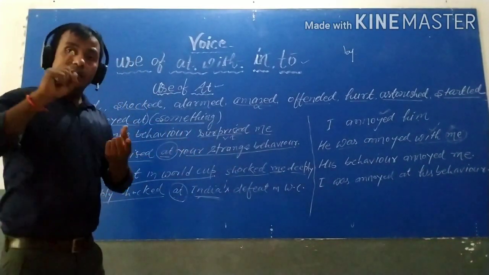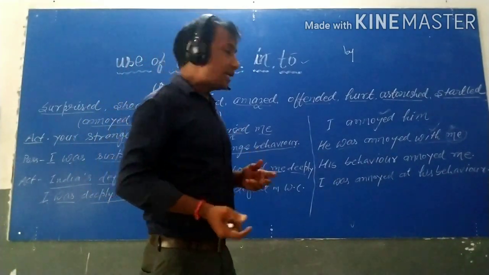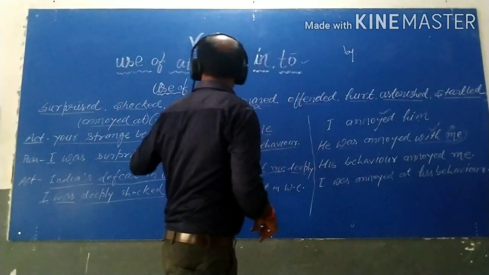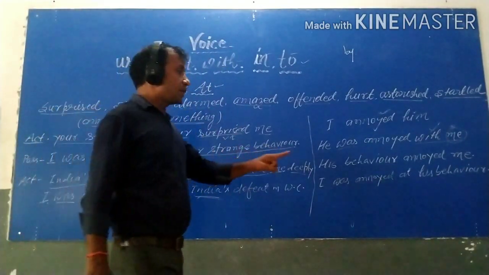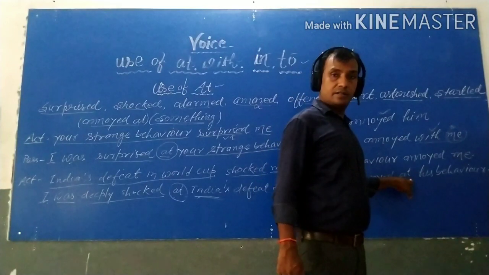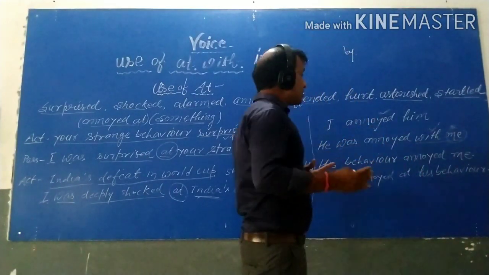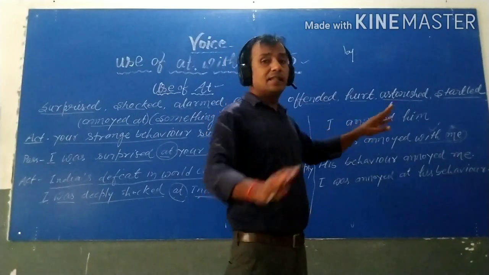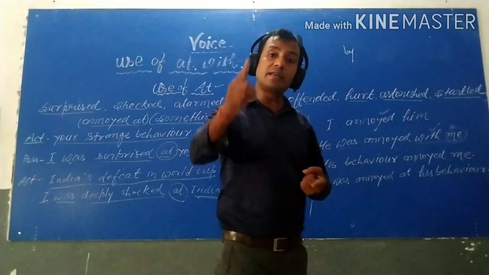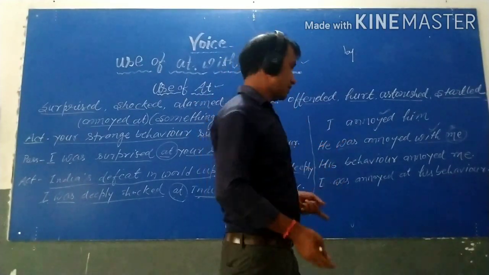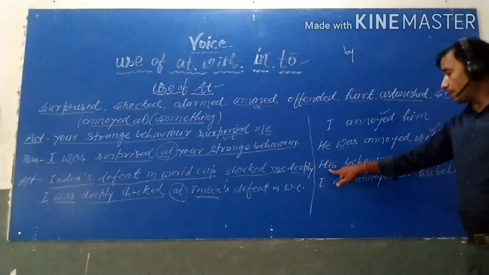If any kinds of abstract is add with admire, then it's agree with the preposition at. If there is no any object is used with admire, then there is no need to use add with him. You have to use there with as a preposition. This statement clear by this example.